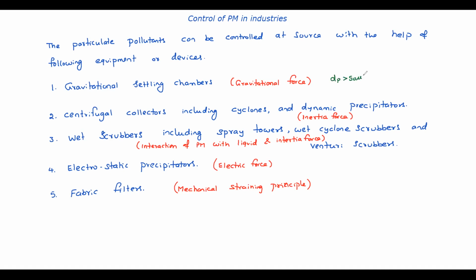Okay, coming to the centrifugal collectors, its range is about 5 to 25 microns.